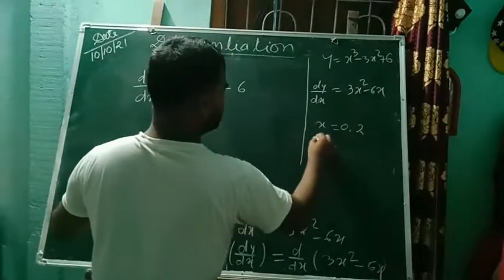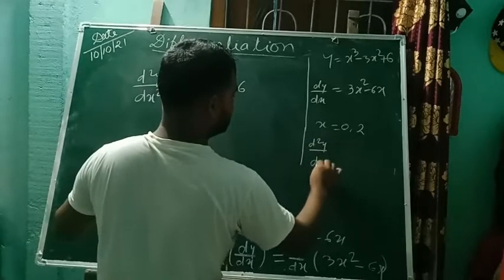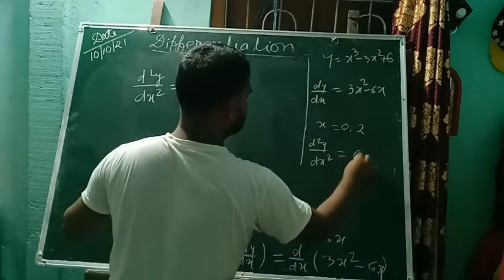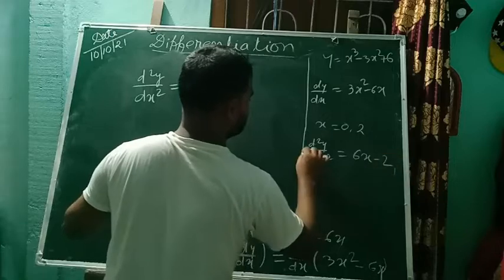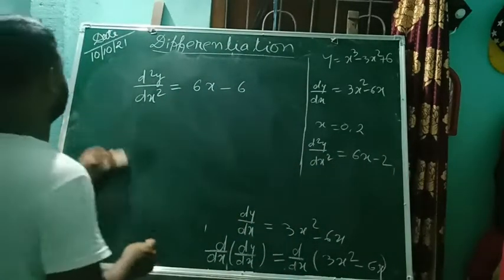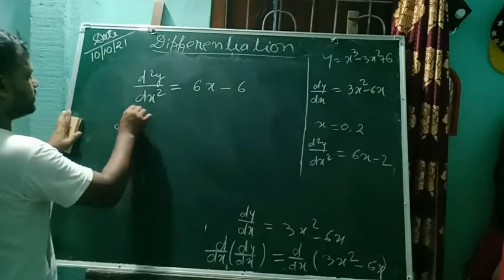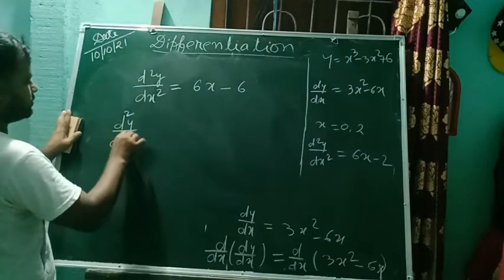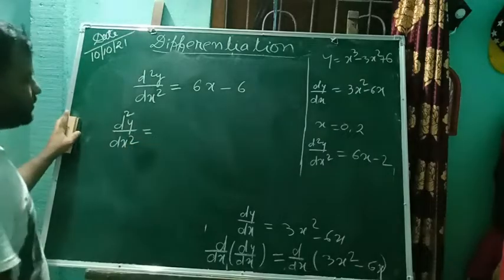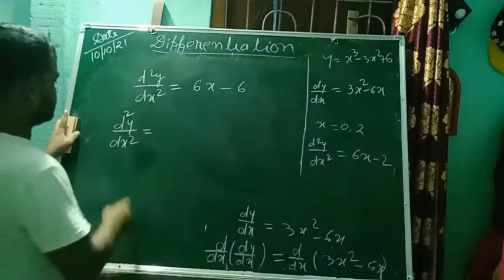So d square y upon dx square is equal to 6x minus 6. Okay, everything we have got. Now we have got two values of x.